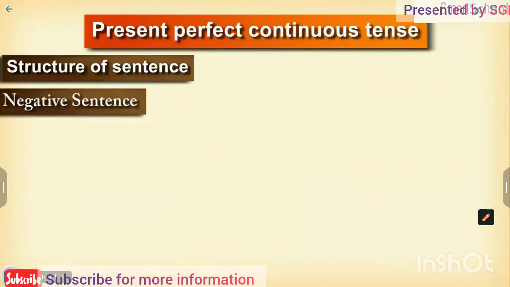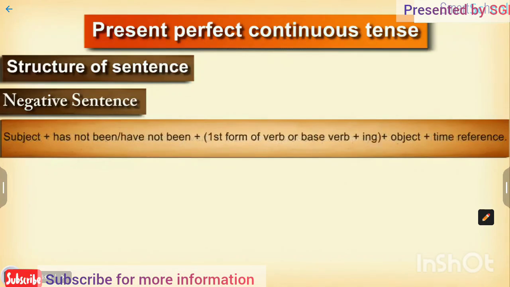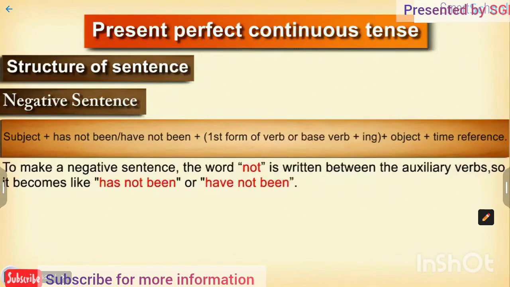Let us now take the case of a negative sentence. The structure will be subject plus not between the auxiliary verbs plus main verb or present participle plus object plus time reference. That is, subject plus has not been or have not been plus first form of verb or base verb plus ing plus object plus time reference. To make a negative sentence, the word not is written between the auxiliary verbs, so it becomes like has not been or have not been.